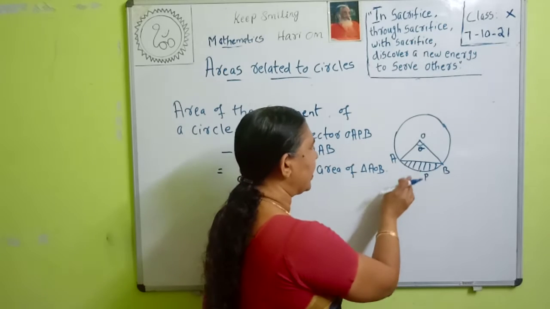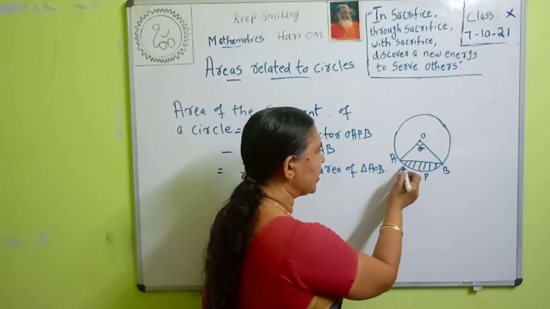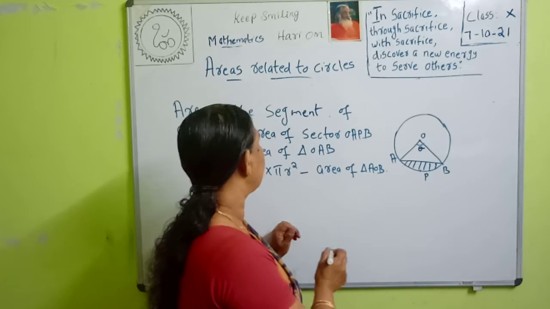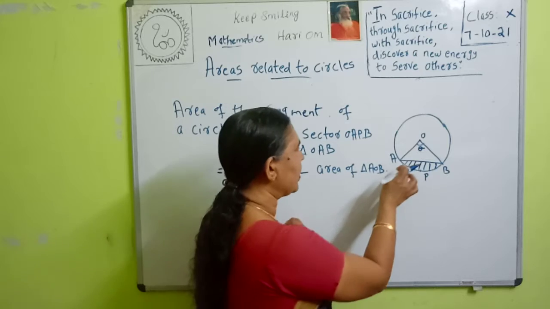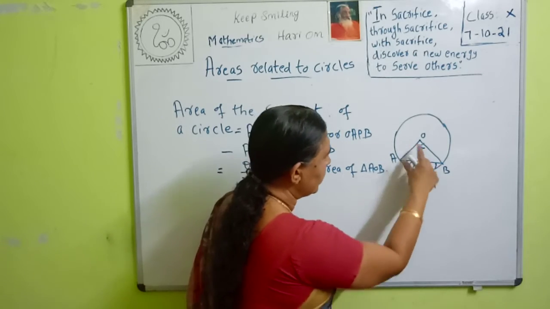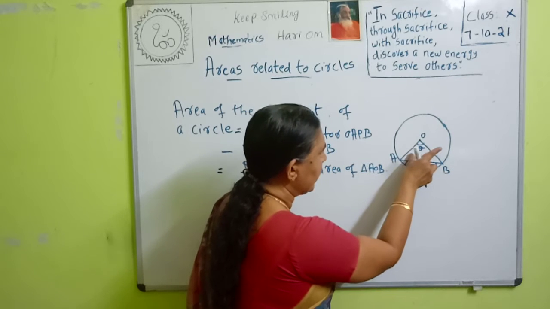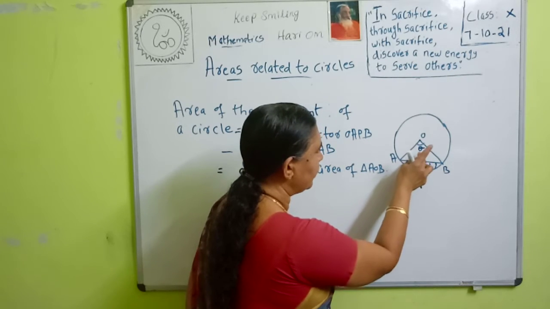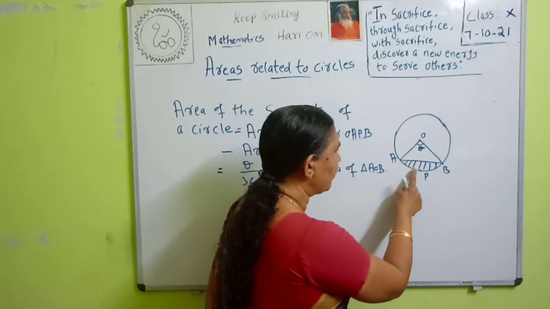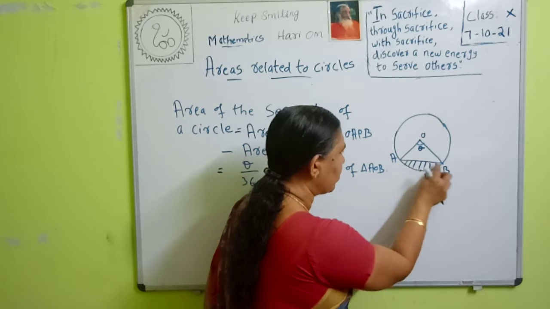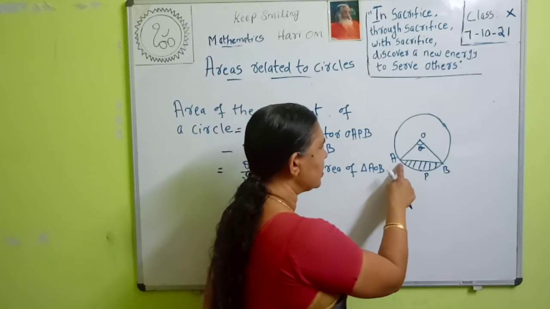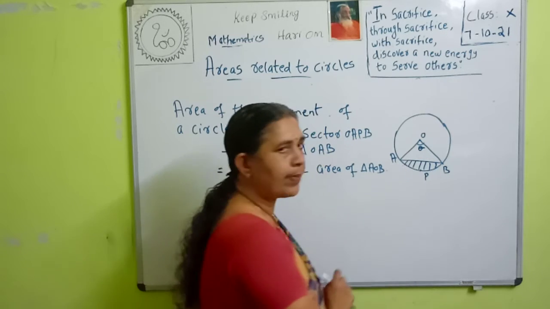Therefore, how will you find the area of the segment? This portion is the segment. Then to find the area of the segment, what do we do? Area of the segment of a circle is equal to area of the sector, OAPB, the whole portion, minus area of the triangle. If we subtract the area of the triangle from the area of the sector, then we will get the area of the segment. This portion is the segment. This is a chord and this is the arc. The part including the chord and the circular region arc is called the segment of a circle.